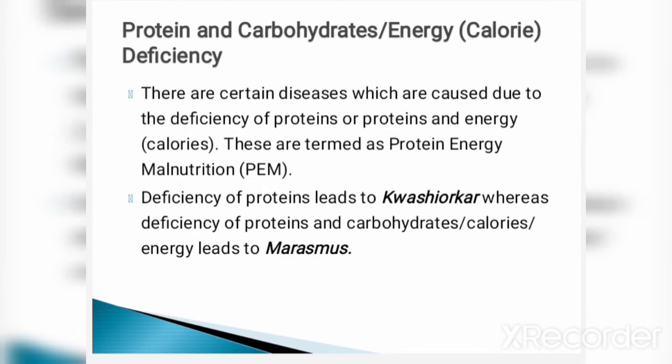Then, protein and carbohydrate energy deficiency. As we learned, carbohydrates are energy giving foods. There are certain diseases which are caused due to the deficiency of proteins or proteins and energy. These are termed as protein energy malnutrition, in short form PEM. Deficiency of proteins leads to kwashiorkor, whereas deficiency of proteins and carbohydrates, calories, energy leads to marasmus.